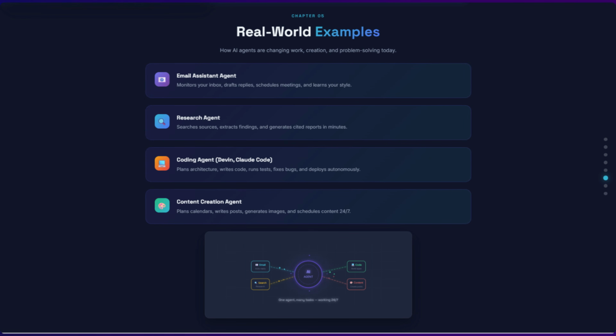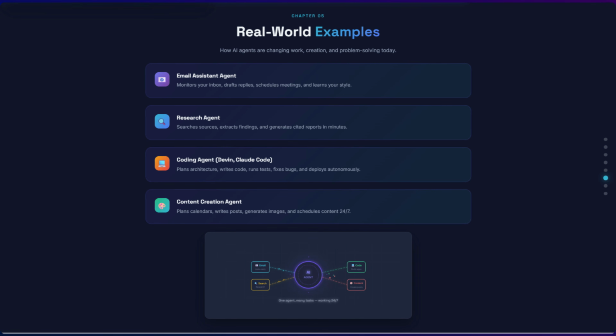Let's see how agents are already changing work today. Email Assistant Agent. It monitors your inbox, drafts replies, schedules meetings, and learns your writing style over time. Research Agent. Give it a topic like AI in Healthcare 2026. It searches sources, extracts findings, identifies trends, and generates a cited report in minutes, not days.